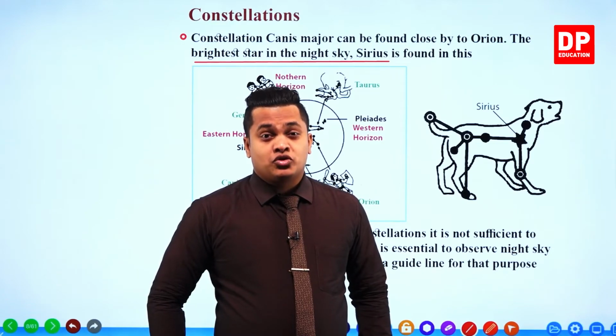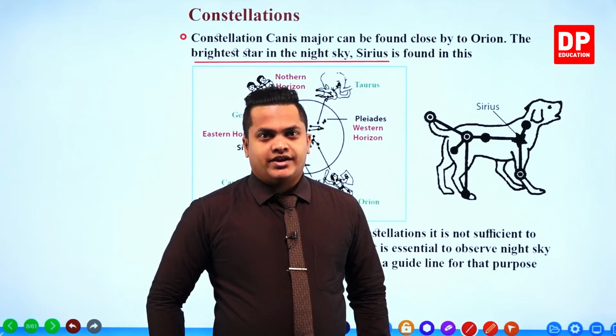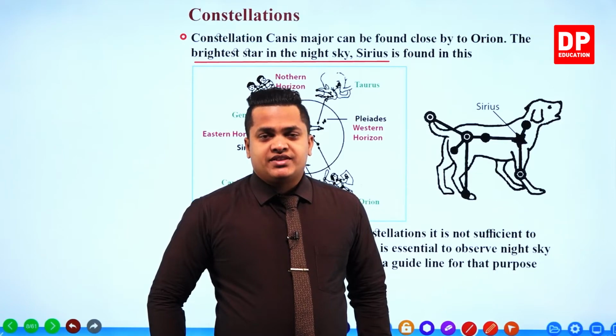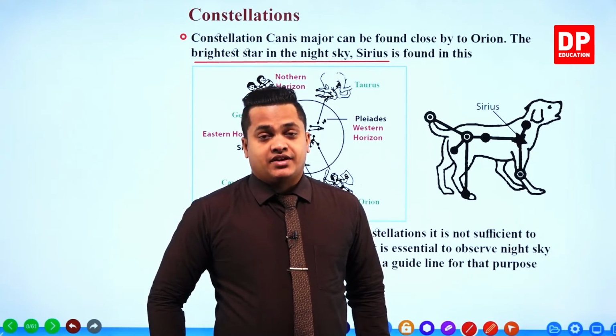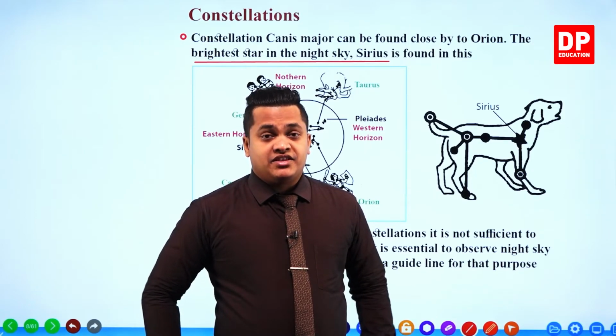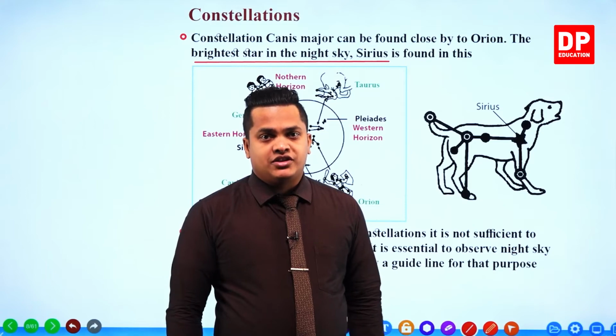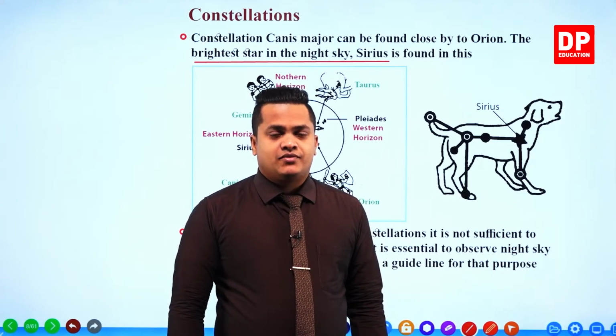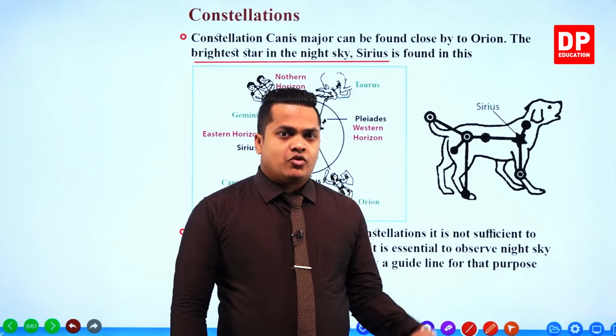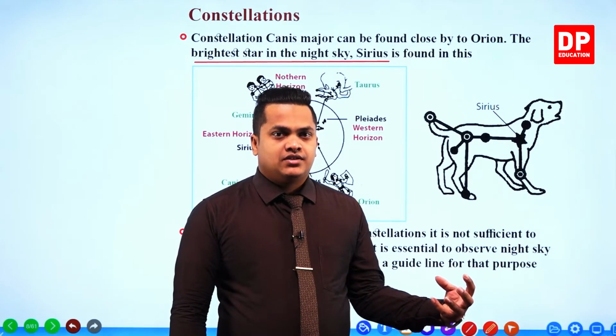Our sun is also a star, right? Stars are the objects that can generate their own light. So our sun is also a star, my dear children. Remember that. Our sun is also a star. That's why it can emit this much amount of energy, from the nuclear reactions which occur within the sun.